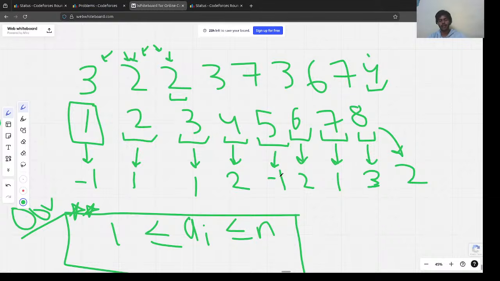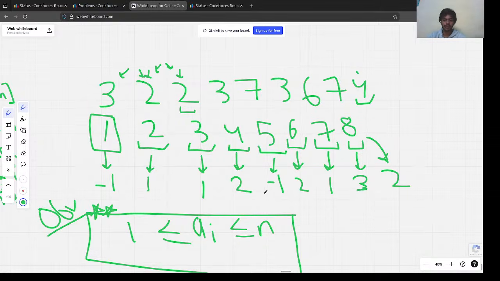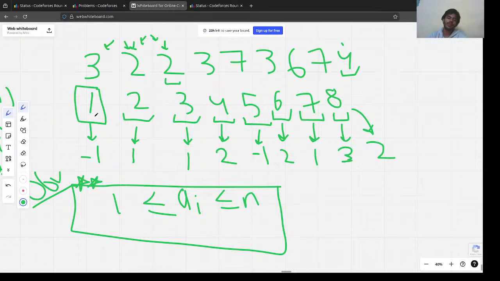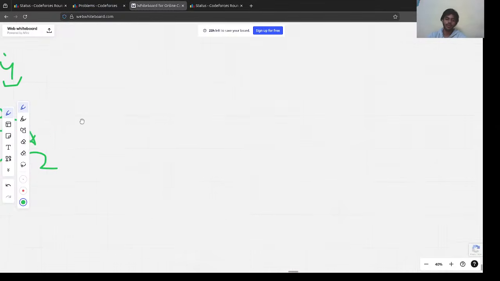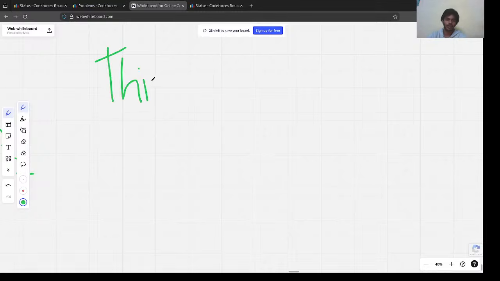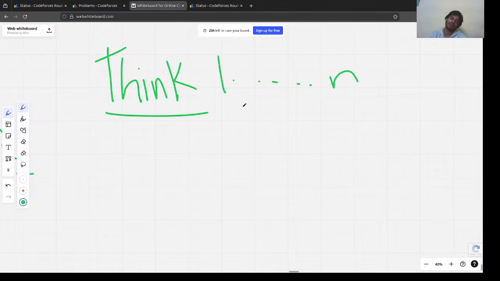So what I was thinking in the problem is, as we need to answer for each i from 1 to n, there are plenty of things we know. We have to answer for each one, right? But let's say we have some number 3. Now we have to find out for the entire array how many elements we should take for the element 3, right?